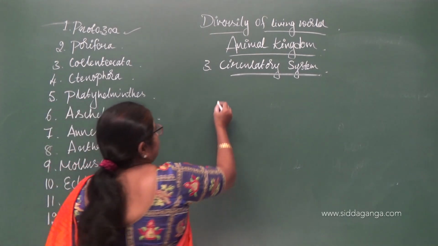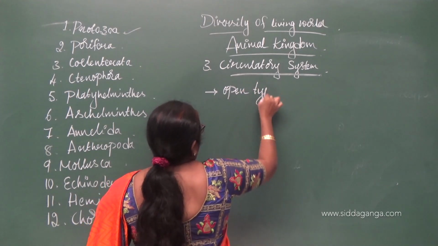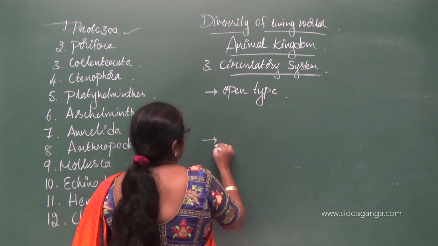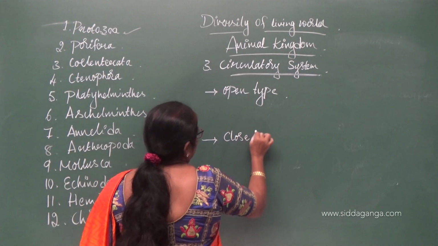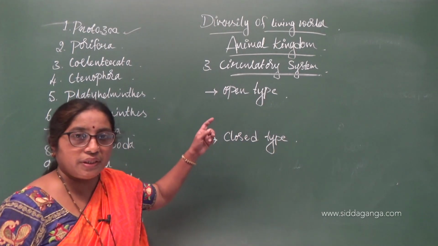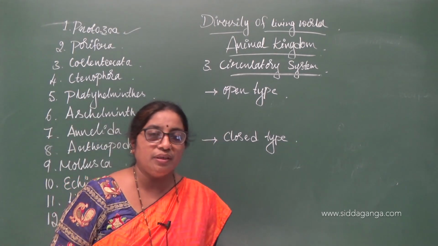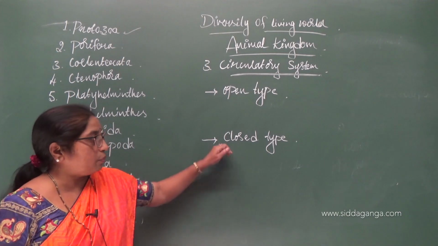One is called the open type of circulatory system and the other is called the closed type of circulatory system.